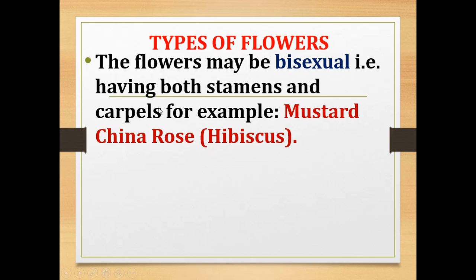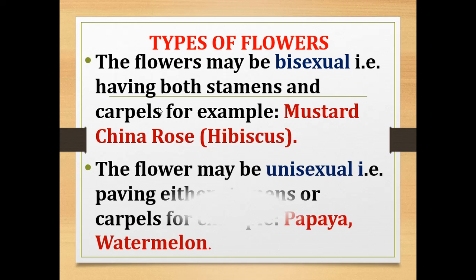So based on the reproductive parts present in the flowers, flowers can be classified into two. They are bisexual flowers and unisexual flowers. What are they? Bisexual and unisexual.